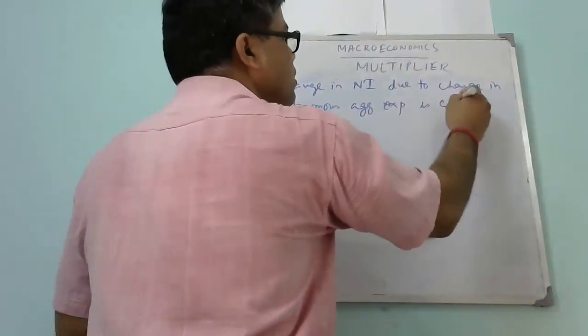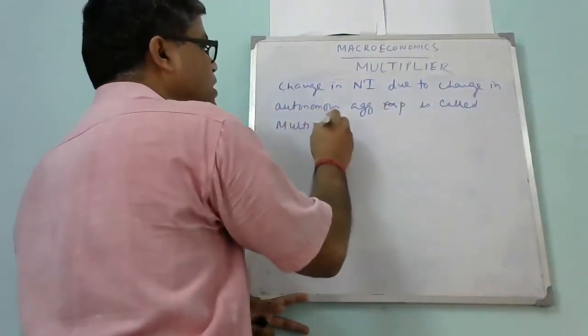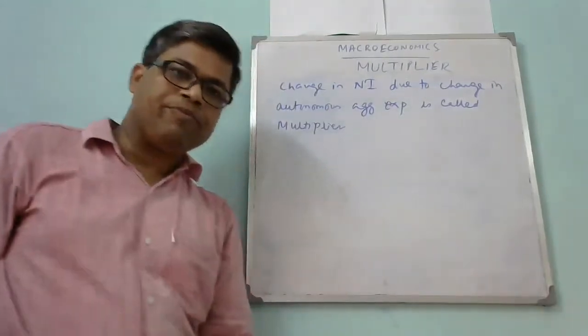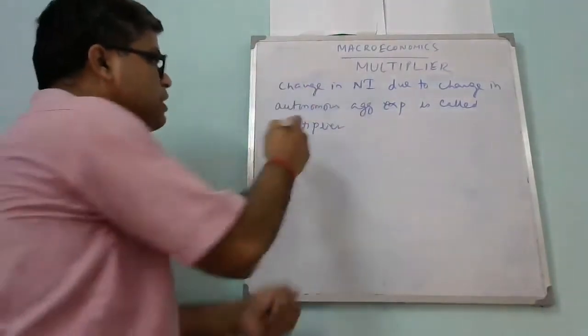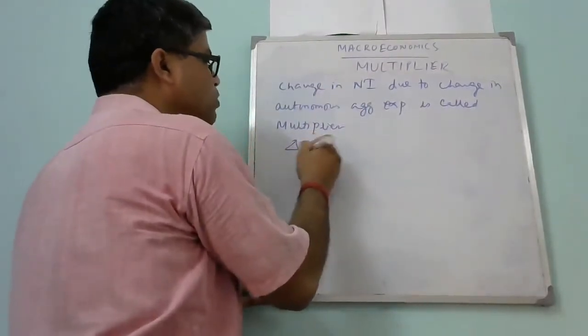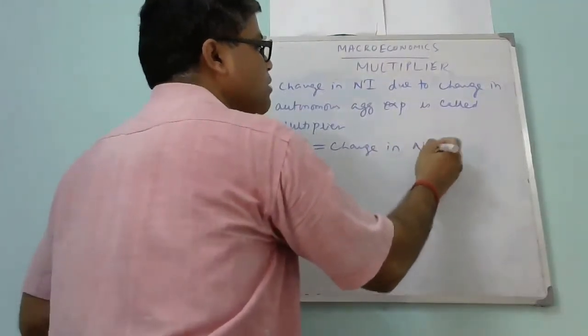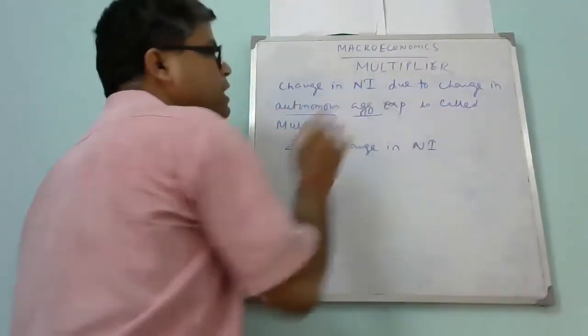It is called the multiplier. So what is that? The change in national income is denoted by delta Y. Delta Y is called the change in national income. Now, what is the autonomous aggregate expenditure?